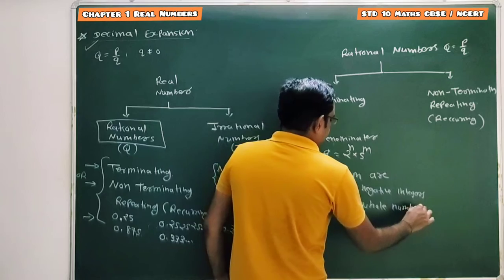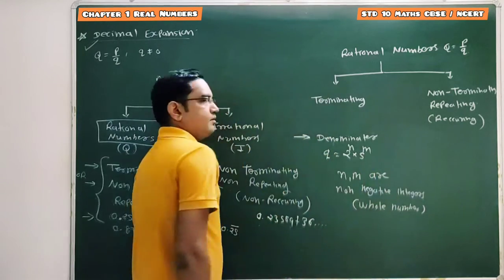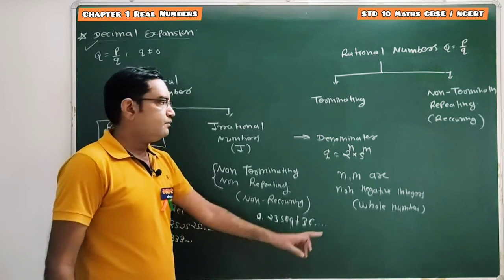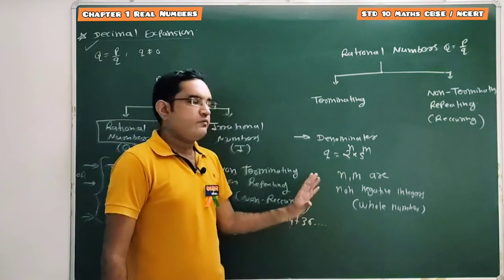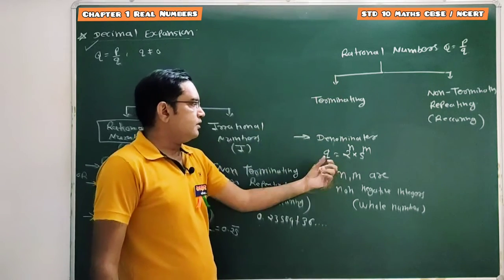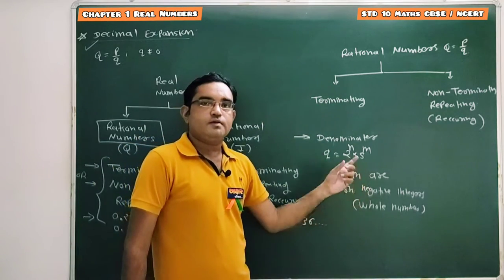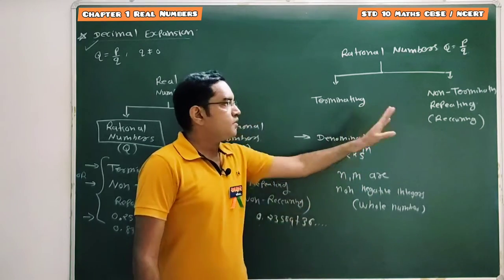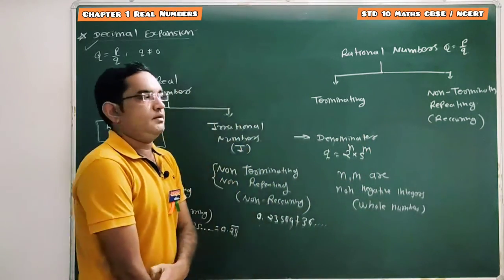Powers of these 2 and 5 may be 0, 1, 2, 3 up to infinite, but the power cannot be negative. So if we can find the denominator of that rational number in this form, we can say that the decimal expansion is terminating, otherwise it is non-terminating and repeating.